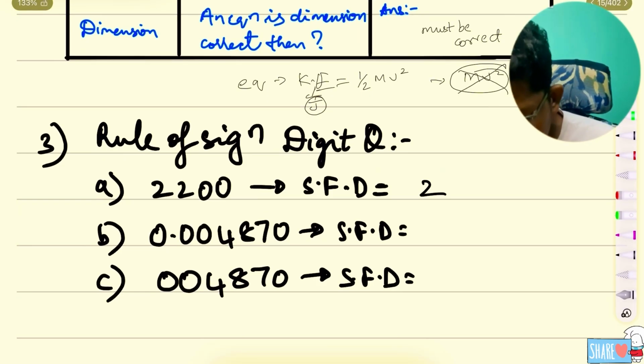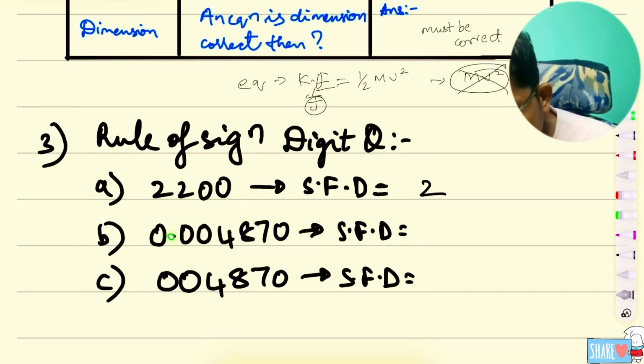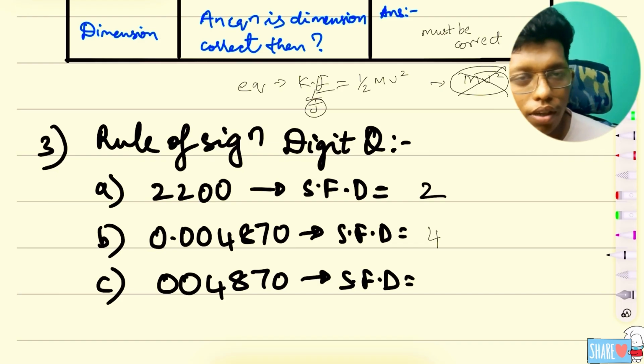If you see the number 0.00480, you may think that after the decimal we should count everything, right? It is wrong, because after the point, if 0 comes at the starting, we should not count. But here we can count it. So only 4 digits will be counted, that is, their answer will be 4. Simple. Here it is a very interesting question, I will say. Another may make a mistake also, I think so.